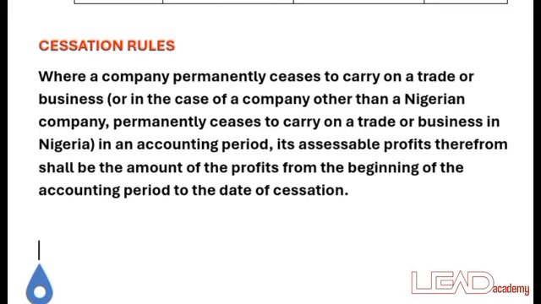From that date up to when the business ceased operations, that is what is recorded. So let's do an example on it so we'll have more idea of what the cessation rule is all about.